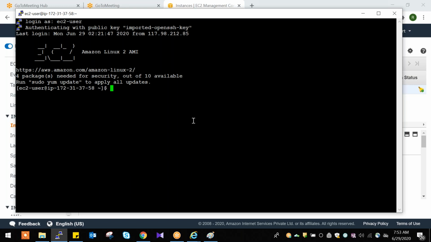Prior to installing software, for every Linux server we have an internal repository that we need to update. This is a Linux server, so first we need to give sudo yum update. We need to update the internal repository first. Sudo yum update, click enter.